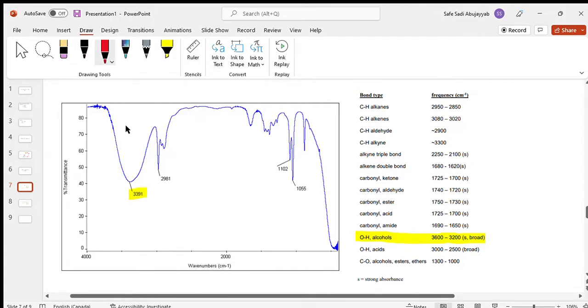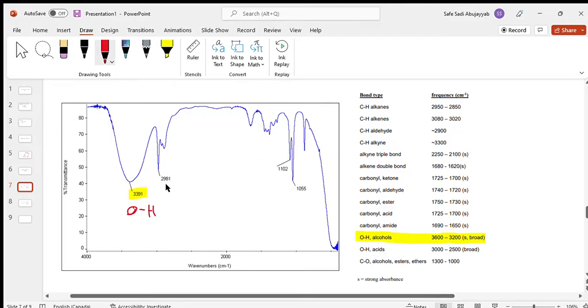Now, this is actually pretty characteristic. Anytime you see a fat curve over here, right around 3,000 to 3,500, there's probably an alcohol somewhere in your group. This tells you that our molecule is either an alcohol or it has a carbonyl group somewhere in there, which may be a carboxylic acid or anything other than that, okay? But right now what we know is that we have an OH group because we have a wave number right around 3,400. So we can write that in. So we have an OH. Okay. What else do we have?